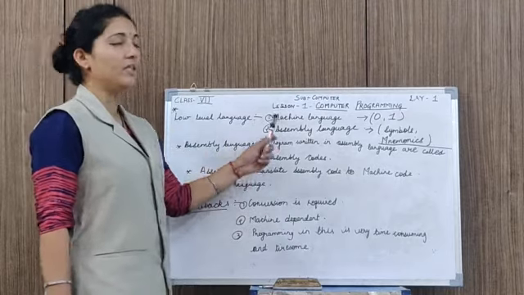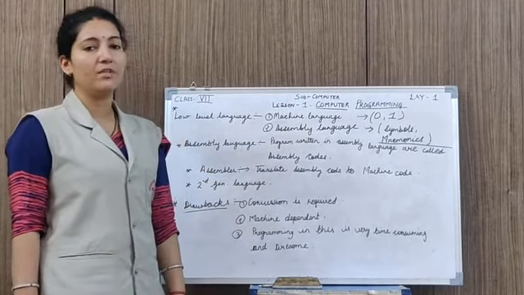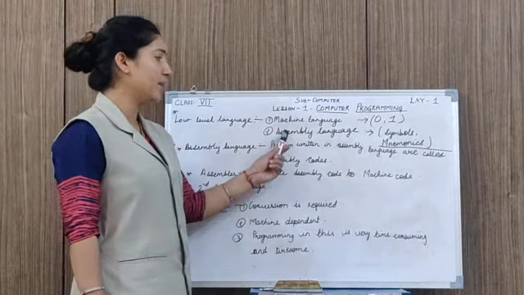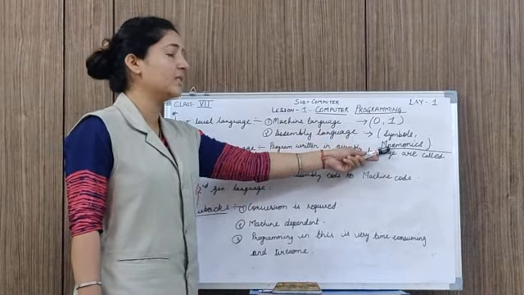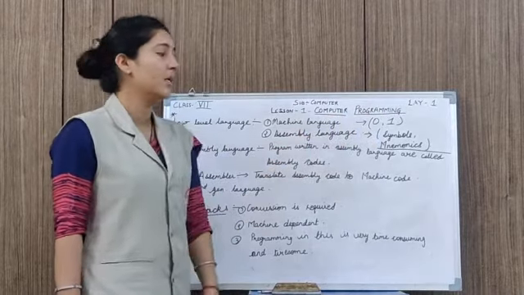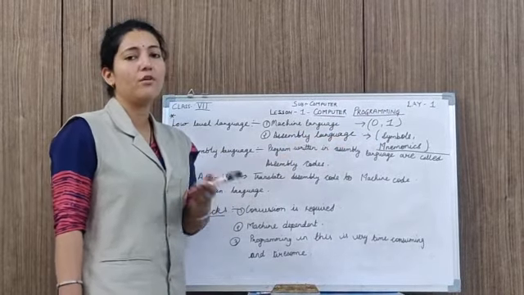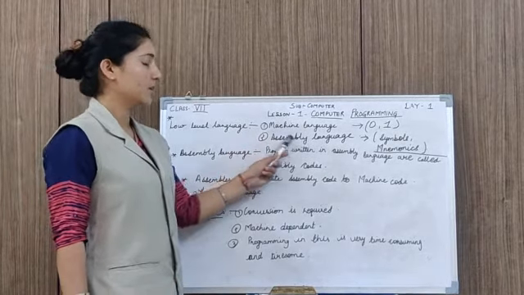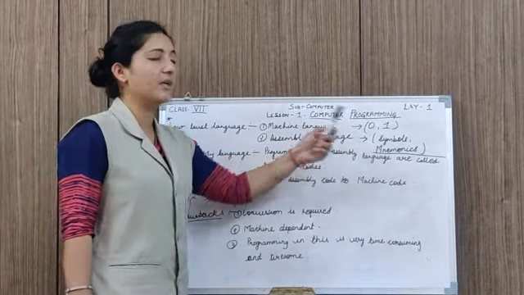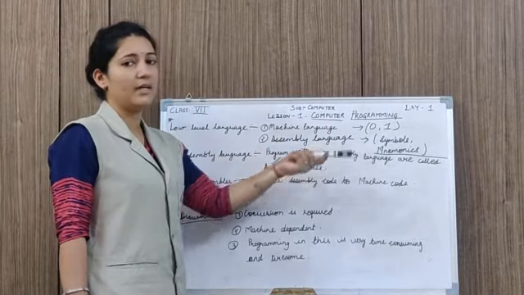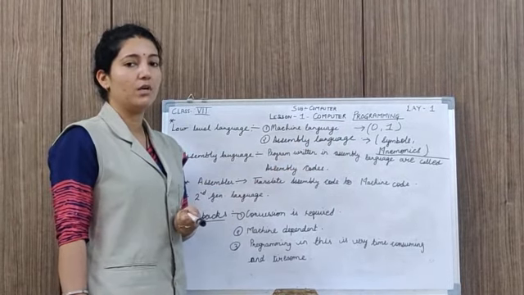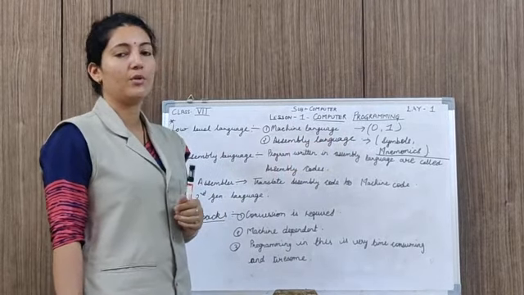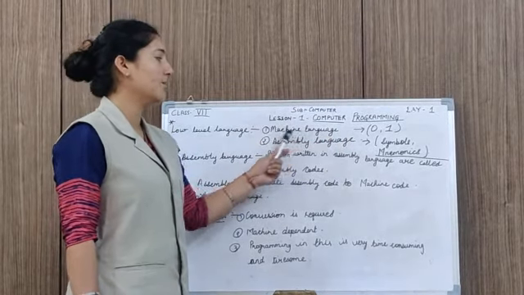Our next low level language is assembly language. Assembly language uses symbols and mnemonics instead of 0 and 1 digits. Symbols and mnemonics are easier for the programmers to do programming, but the computer cannot understand them, because the computer understands only machine language.